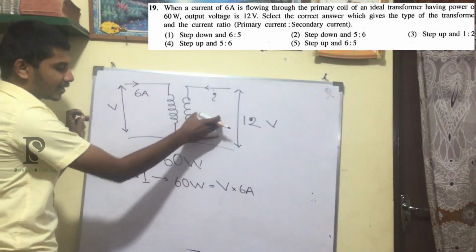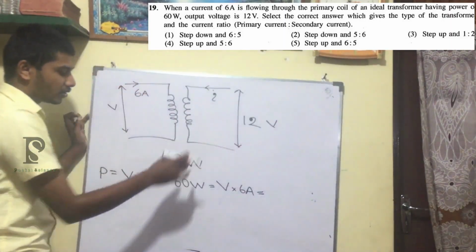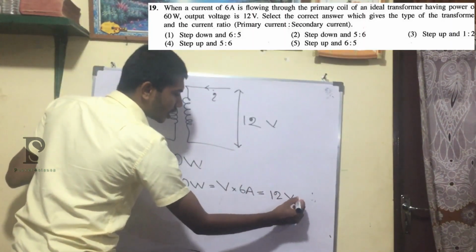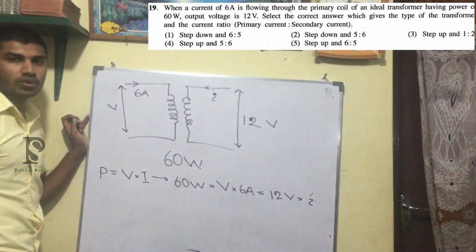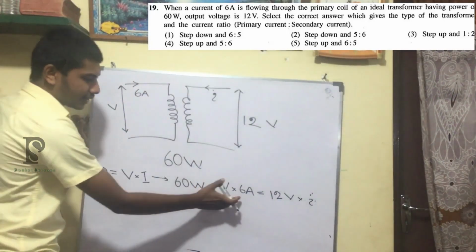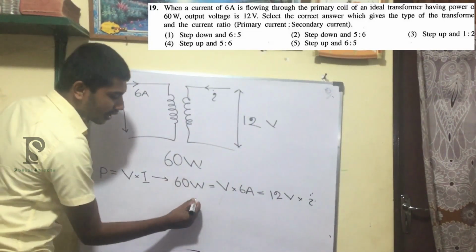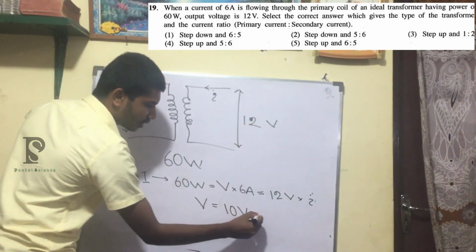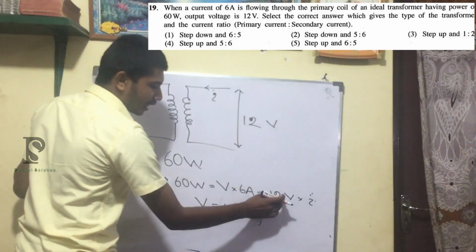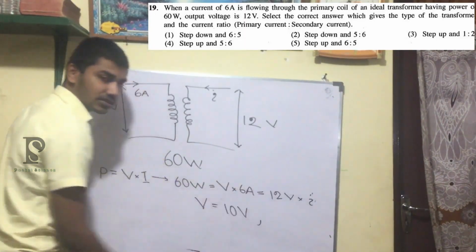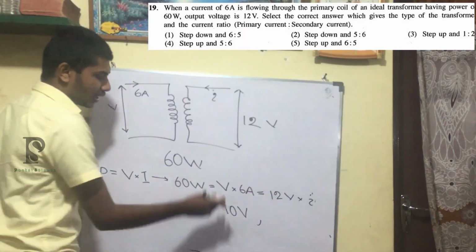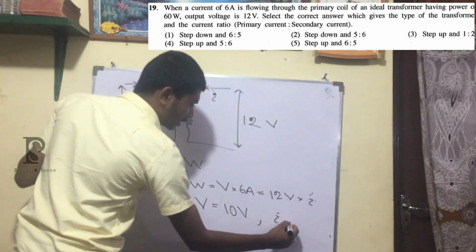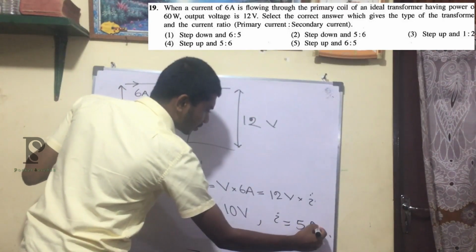And also if I write the equation in the same line for this part also, the 60 watt will be equal to 12 volts into the current through that coil, right? So I take these two and simplify, and I can get the answer for V. V will be 60 divided by 6, 10 volts, right? And also the current here, 60 divided by 12, I is going to be equal to 5 amps, right?